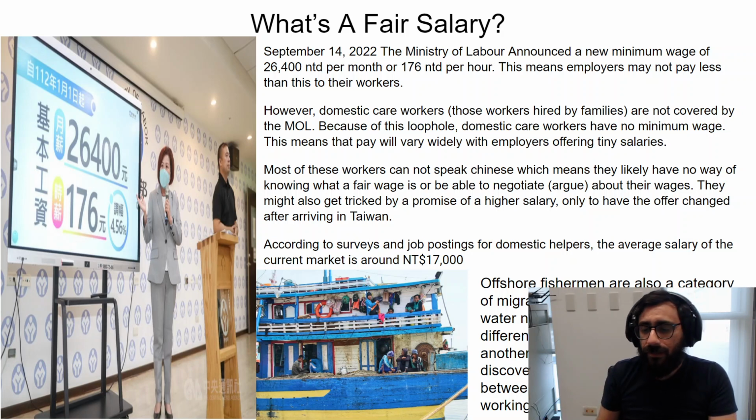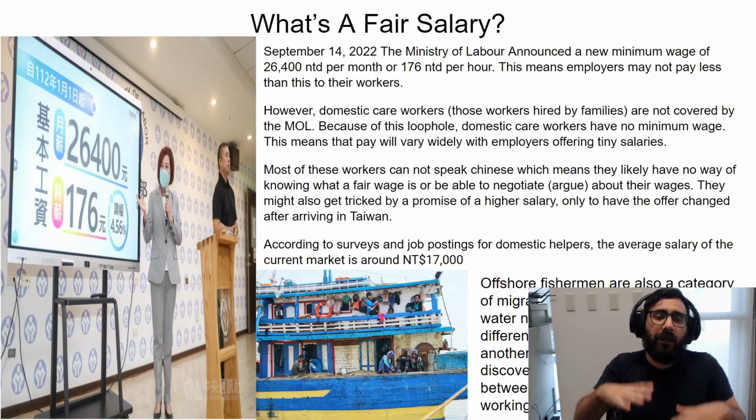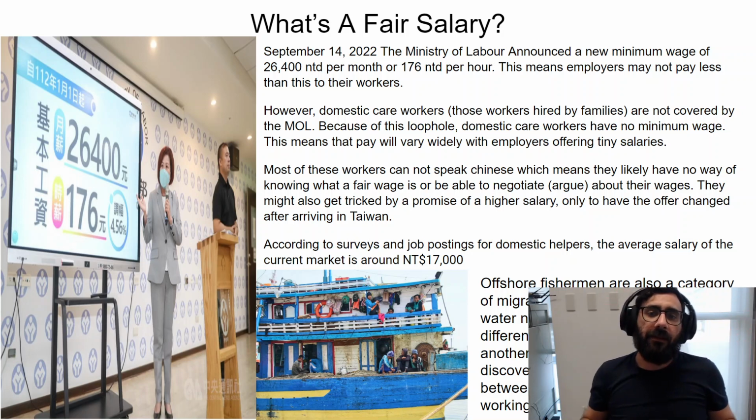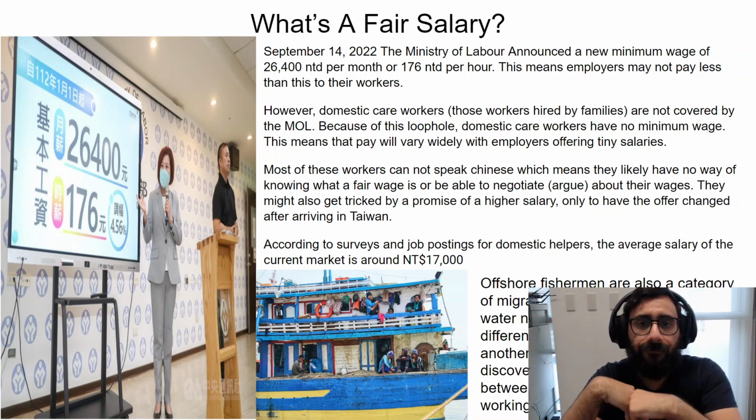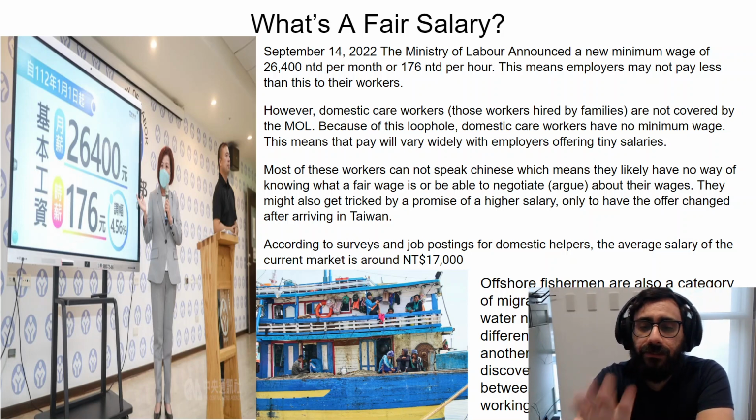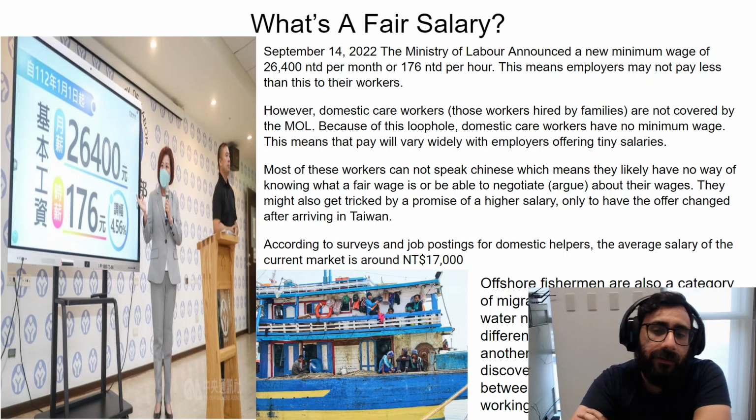Also, they are often tricked to do this. And they are also forced to work 12 or more hours every day. So from 8 a.m. to 8 p.m. And that's illegal in Taiwan. You're not supposed to make people work this long. And if they do, they have to pay them overtime. So that's another thing. If you work more hours than your contract says, then your company has to pay you the normal salary plus extra money. That's called overtime pay. But because these two categories of migrant workers do not fall under the Ministry of Labor, these laws don't apply to them.